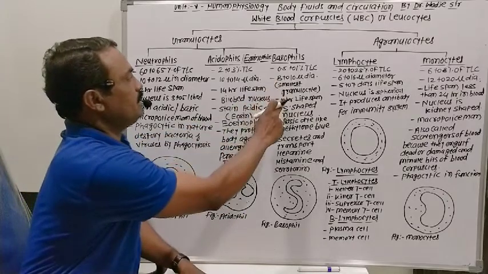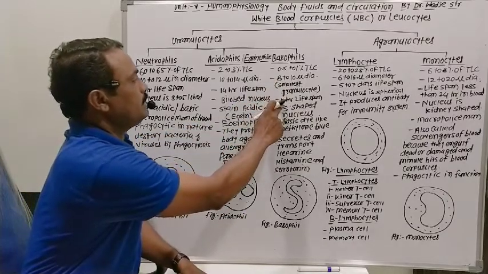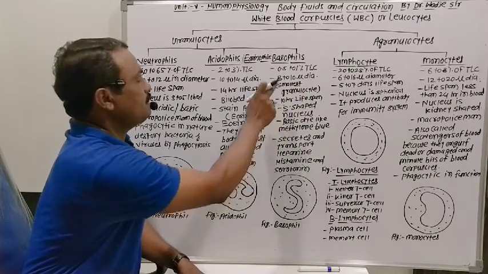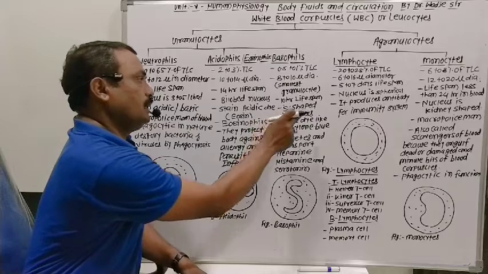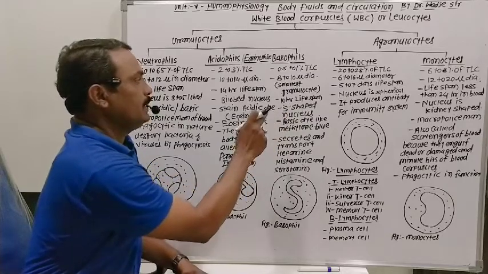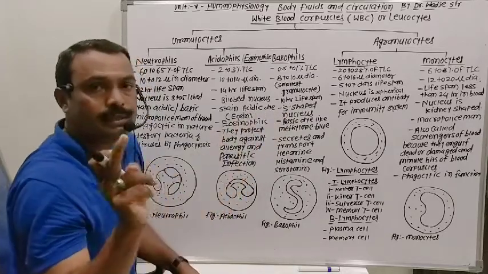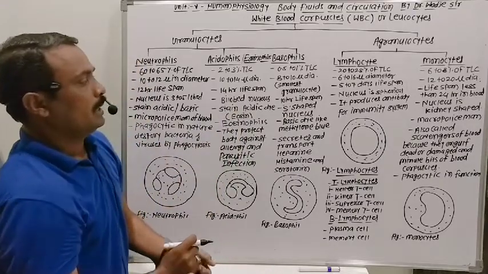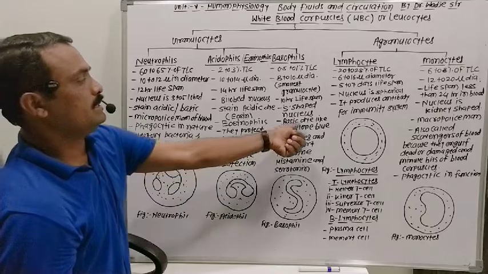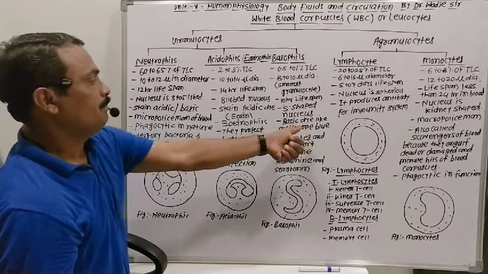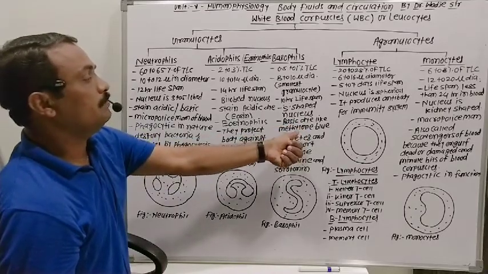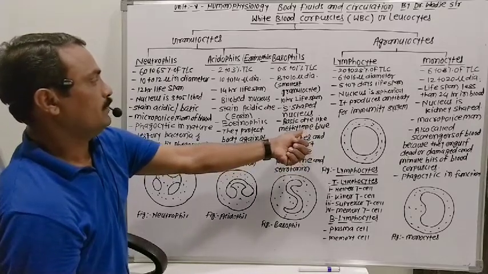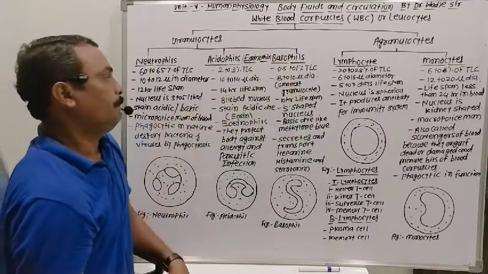Next, the lifespan is 10 to 12 hours, and the nucleus of the basophil cell is slightly S-shaped or irregular in shape. These cells can be stained by a basic dye, methylene blue. That's why these cells are called basophil cells.